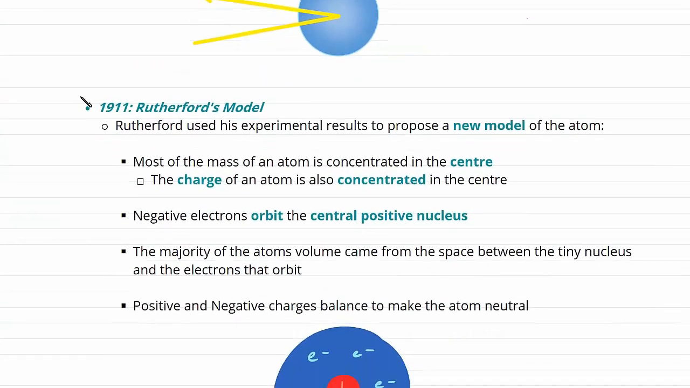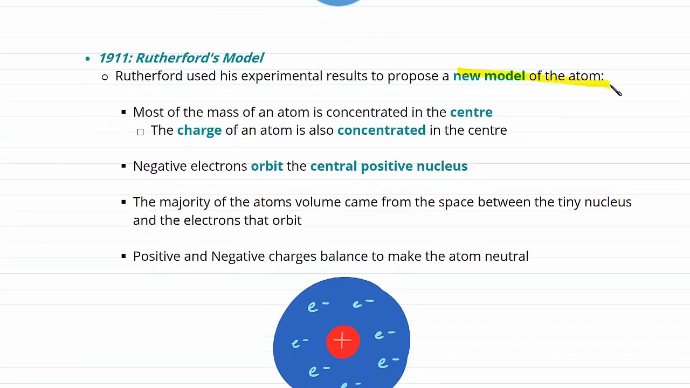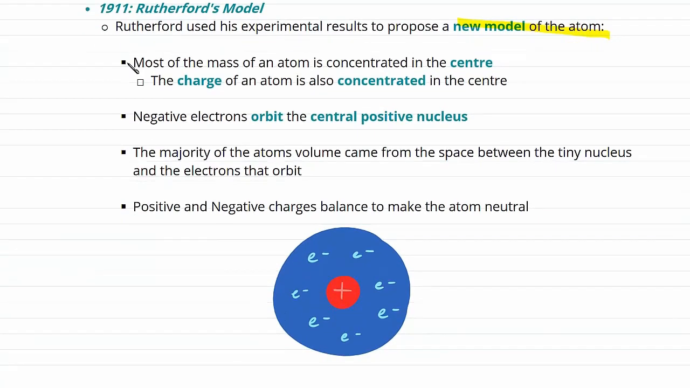Rutherford used his experimental results to propose a new model of the atom. Under his new model, most of the mass of an atom is concentrated in the centre. The charge of the atom was also concentrated in the centre. That was what was making the alpha particles bounce back. Negative electrons were proposed to be orbiting the central positive nucleus, and Rutherford proposed that the majority of the atom's volume came from the space between the tiny nucleus and the electrons that orbit. He also suggested that positive and negative charges balance to make the atom neutral.